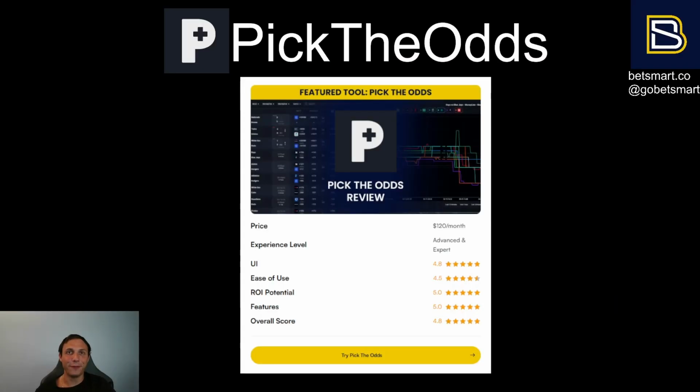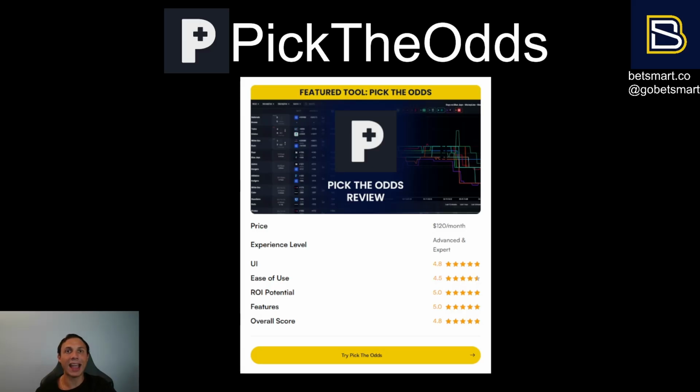Now let's dive into the fun part, the scoring of Pick the Odds. Now, of course, I went through some of the main features of Pick the Odds, but I didn't even talk about some other amazing features they have, like the fact that they have a boost analysis where you can put in different boosts to find some expected value based on the boost. They are working on a bet tracking, which is going to be absolutely game-breaking when that goes live. And they have other little niche features and little small things that help make this tool all-encompassing.